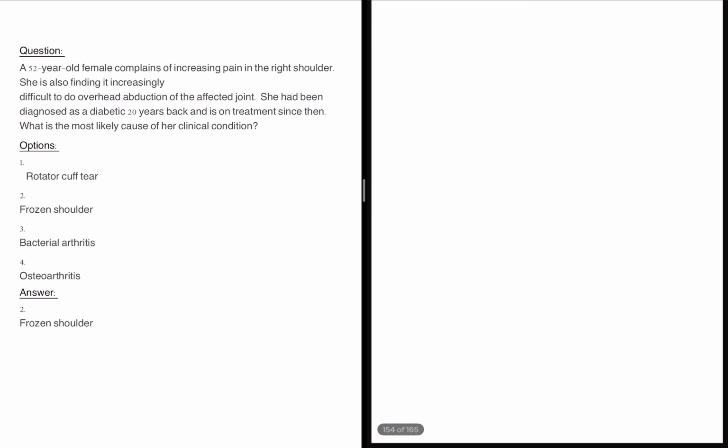Now the next question is, a 52-year-old, so the gender is female. The complaint is pain in the right shoulder, and also limitation of movements. That means she is unable to do overhead abduction of the affected joint.